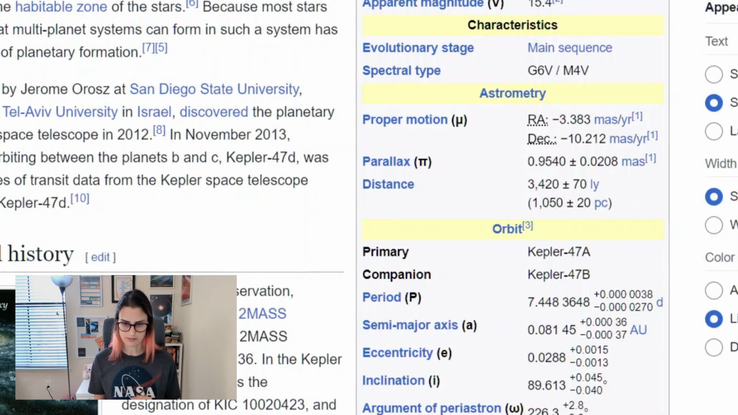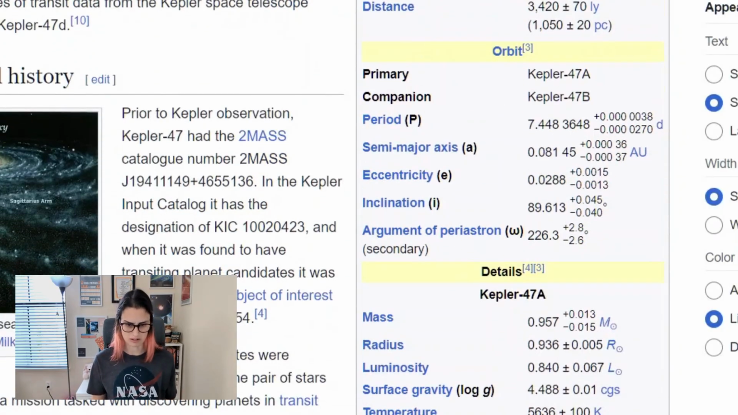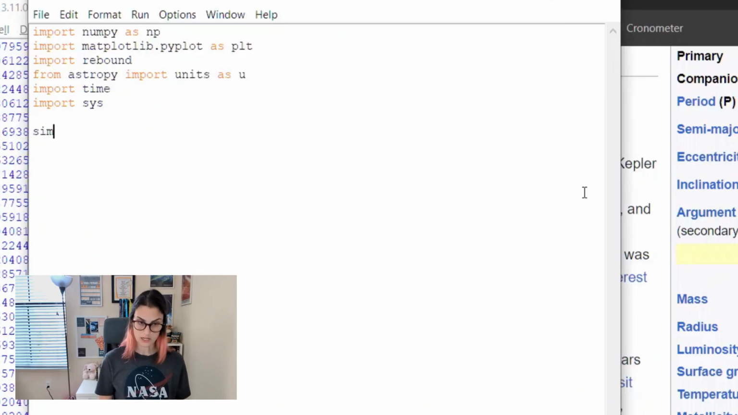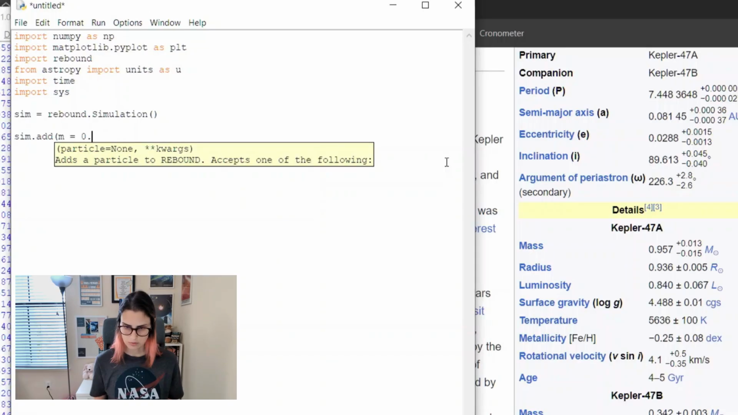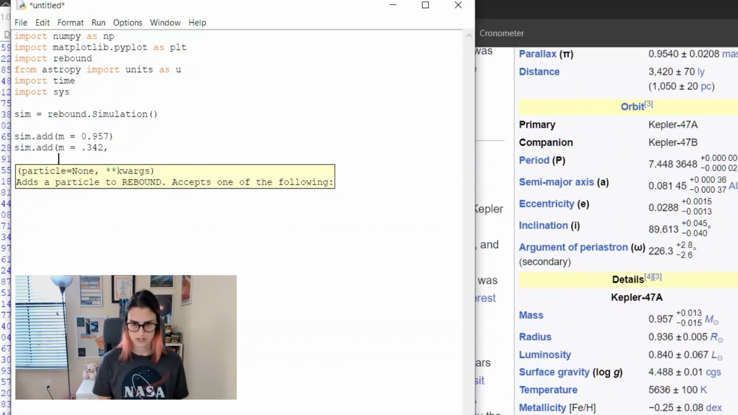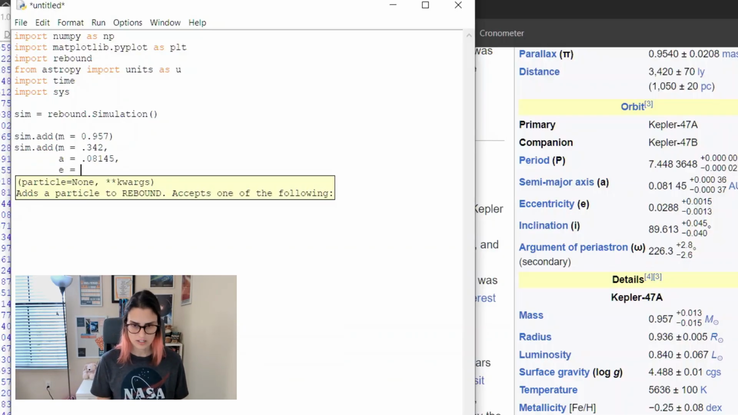Okay, so let's add the stars first. I don't know why the Exoplanet Archive was not quite giving me the information I need, but whatever, we'll just take it from Wikipedia. First, we will make a simulation. Rebound that simulation. Then we'll add our first star, 0.957. Orbit is a semi-major axis of 0.0108145. Eccentricity of 0.0288.